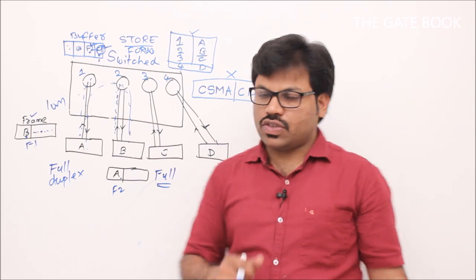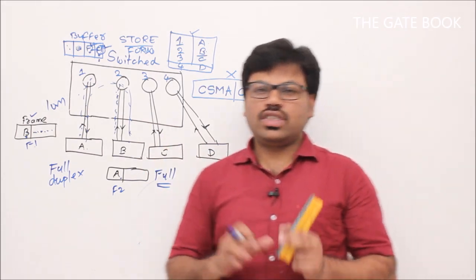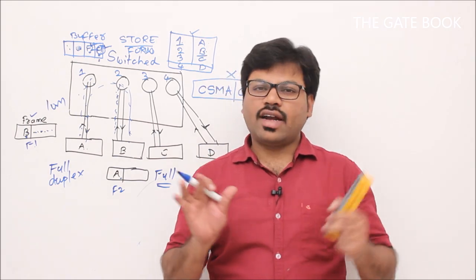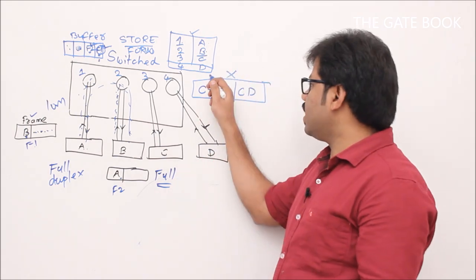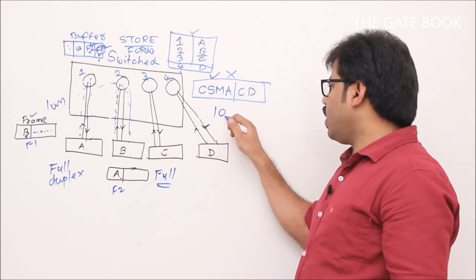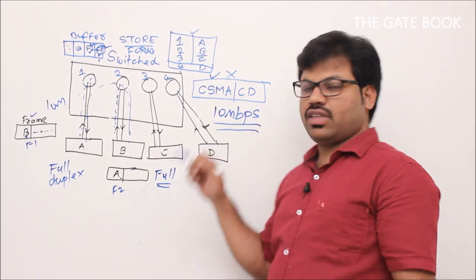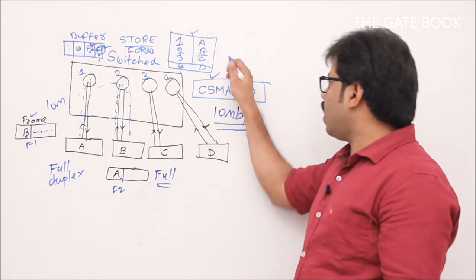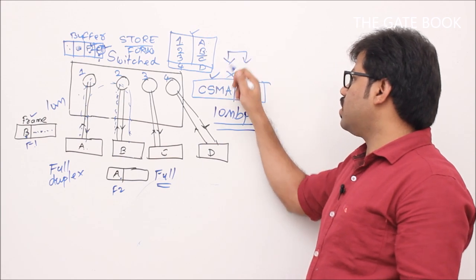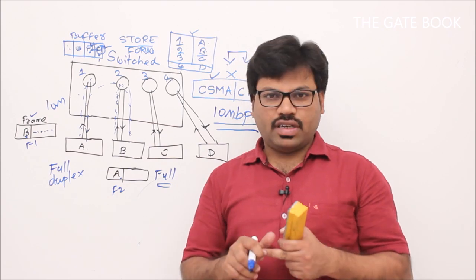Remember it. That's why, see, there are a lot of variations. Remember one more thing. First of all, we started with standard Ethernet. That was the CSMA/CD model, right? So there was a collision domain and it was supporting 10 Mbps. Usually standard Ethernet was supporting 10 Mbps bandwidth. Now, after that, there are other Ethernets also. I classified them: standard Ethernet, fast Ethernet, gigabit Ethernet, 10 gigabit Ethernet.